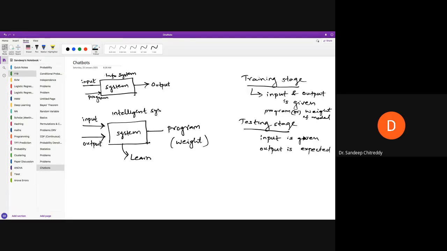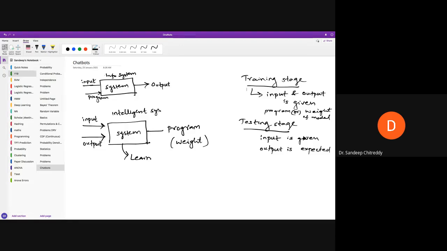So it's different from a normal information system. This is an intelligent system. It is somewhat smart in identifying even if the input is not similar. Even if the input is slightly different, it is still able to recognize whether it's a yes or a no. So this is the difference between an intelligent system and an information system.